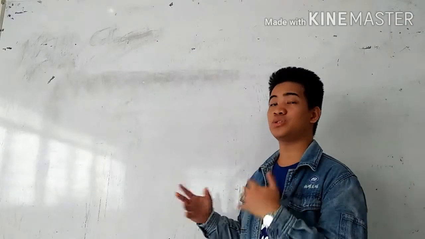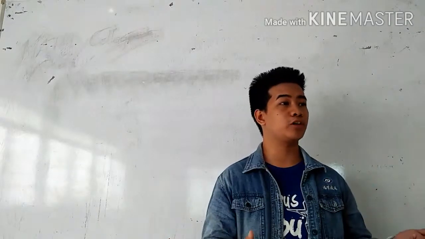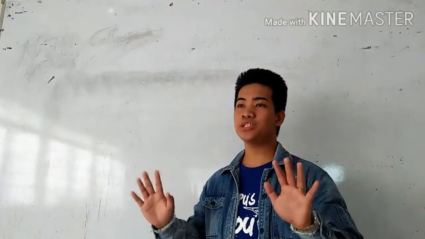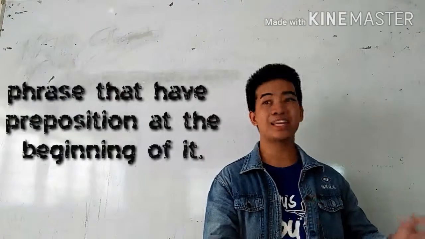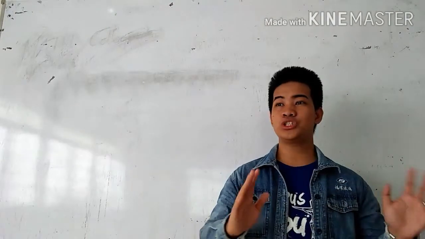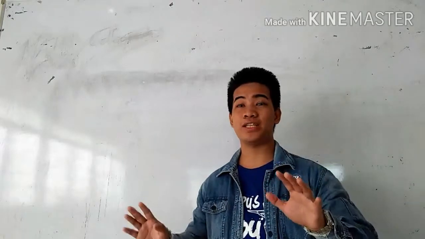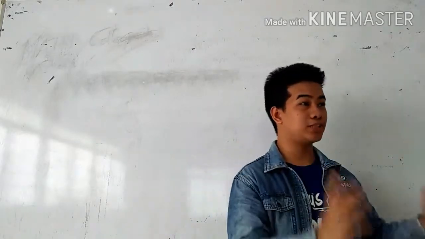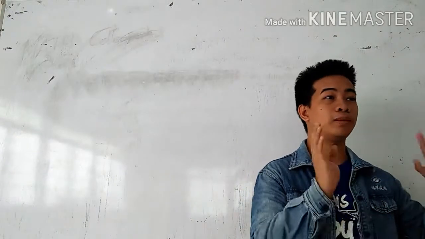Later on, I am going to show you an example of it. While prepositional phrases, guys, are phrases that have a preposition at the beginning of it. Usually, you can easily identify a prepositional phrase because there is a preposition at the beginning of the phrase.